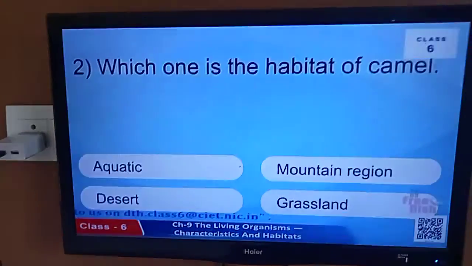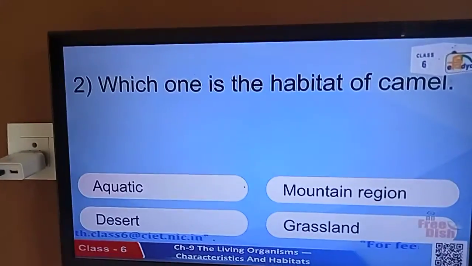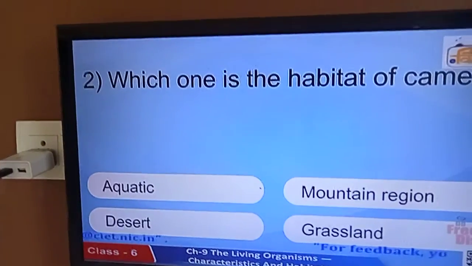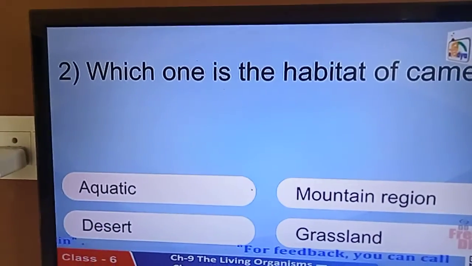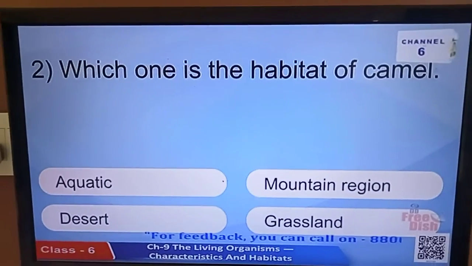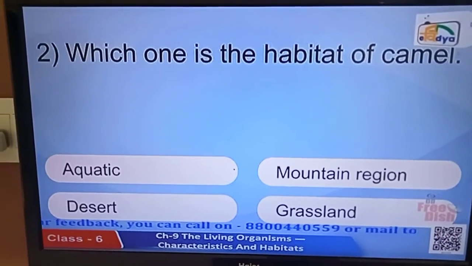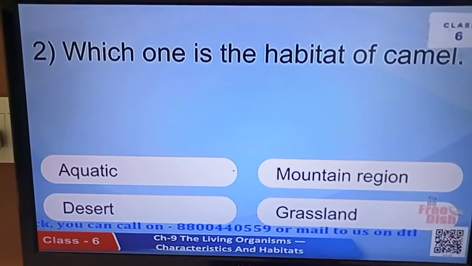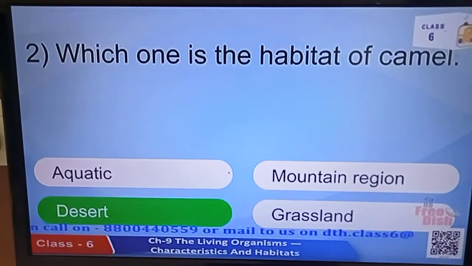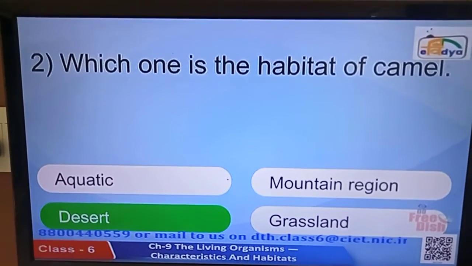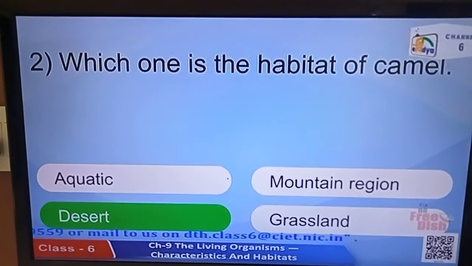Question number 2. Which one is the habitat of a camel? Aquatic habitat, mountain habitat, desert habitat or grassland? Yes, camels live in the desert. So, its habitat is desert habitat.